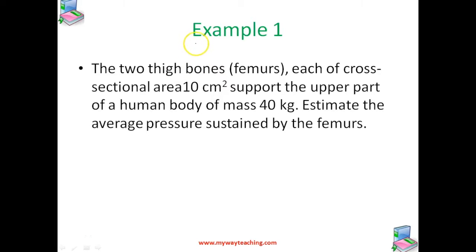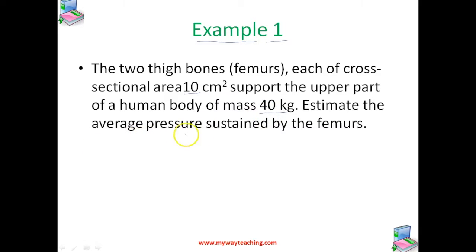Here, let us solve a very simple problem. The first problem: the two thin bones, each of cross-sectional area 10 centimeters square, support the upper part of a human body of mass 40 kg.